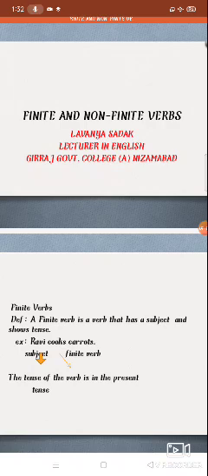Finite verbs show the tenses; non-finite verbs don't. In both, finite and non-finite, there is a subject.